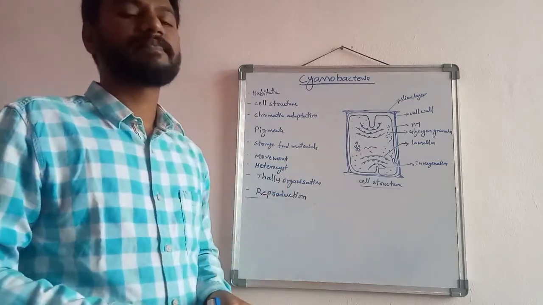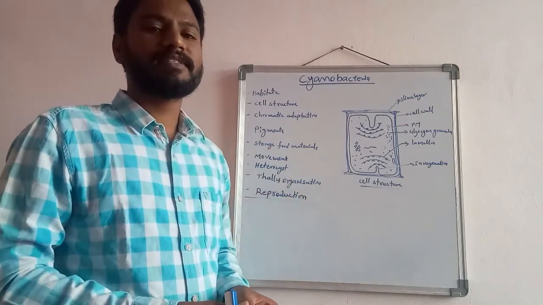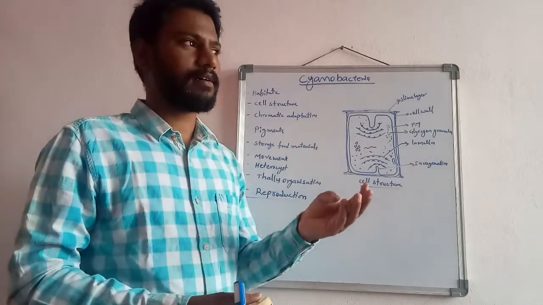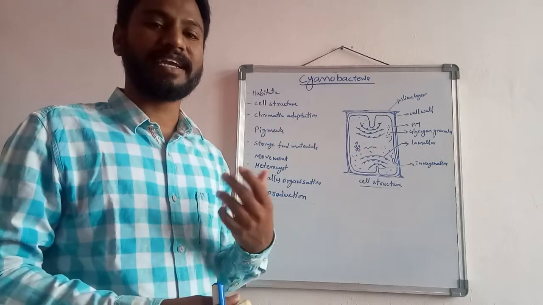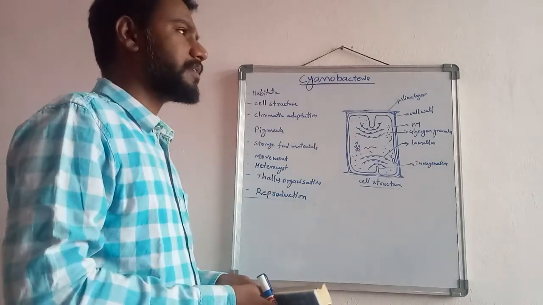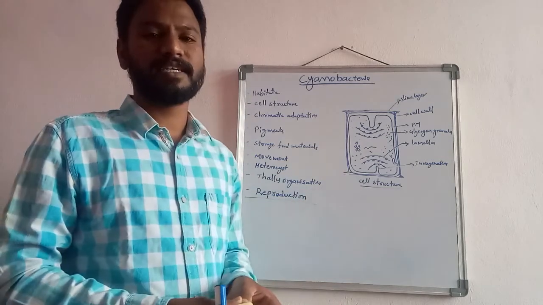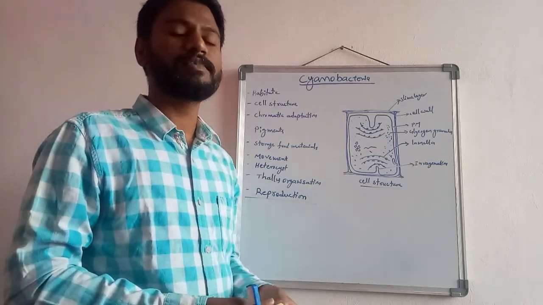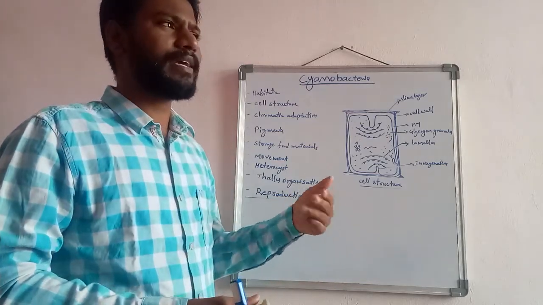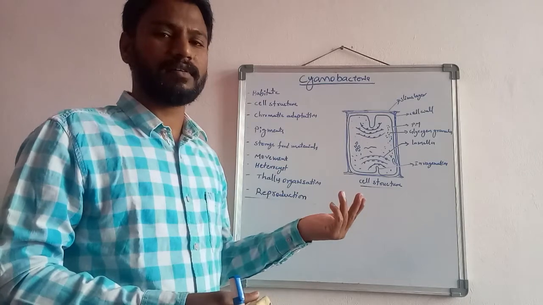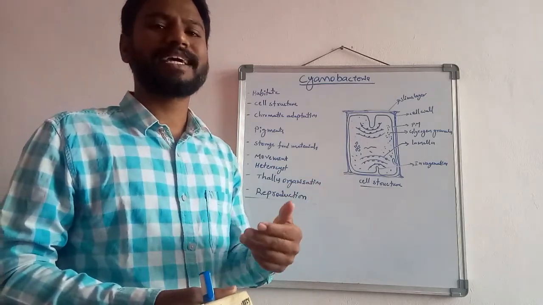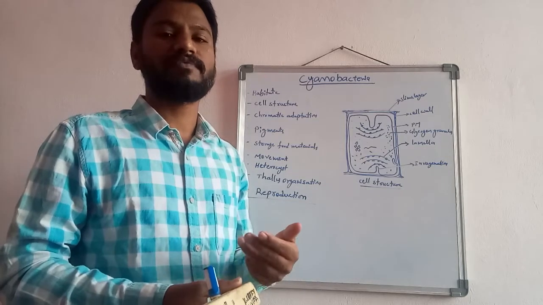Basically, the habitat. Cyanobacterial forms are present everywhere, mostly in fresh water as well as marine water, and also in soil. They are ubiquitously present, also in the form of algal blooms. Not only in these habitats, they also maintain a symbiotic relationship in the form of lichens.